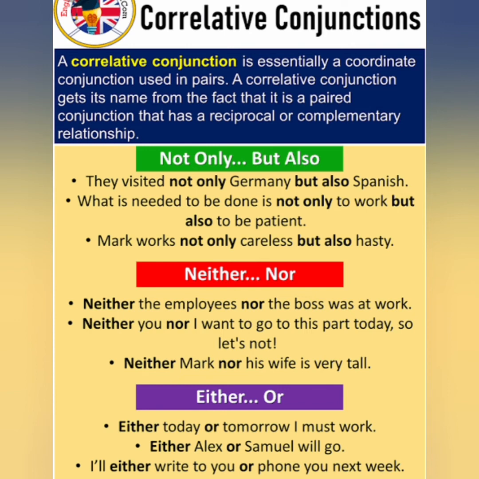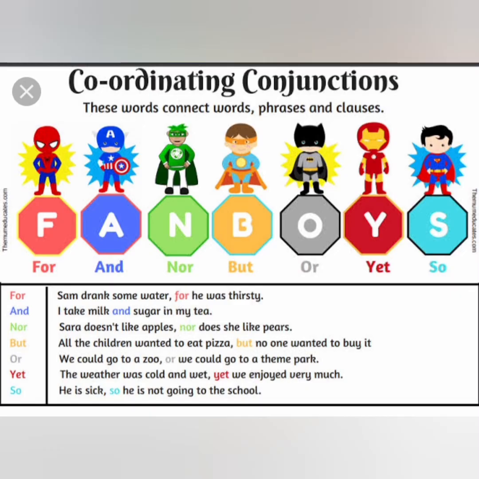Neither, nor: neither the employees nor the boss was at work. Neither you nor I want to go to this party today, so let's not. Either, or: either today or tomorrow I must work. Either Alex or Samuel will go. I will either write to you or phone you next week. You see here, not only but also, neither nor, either or. It is the pair, correlative conjunction.